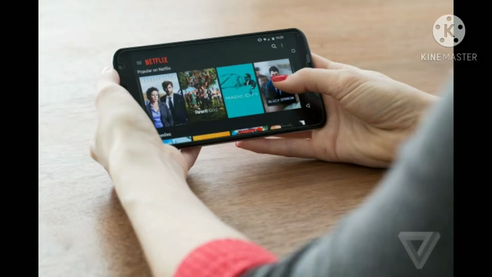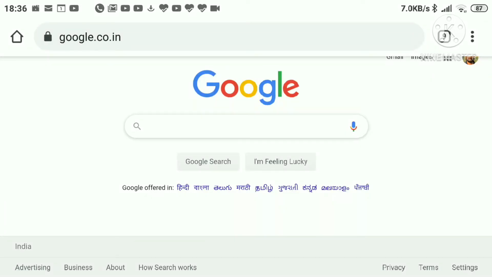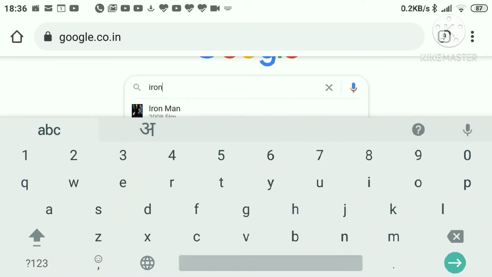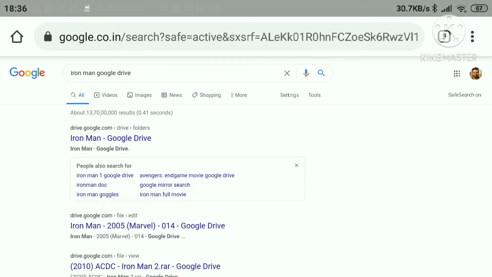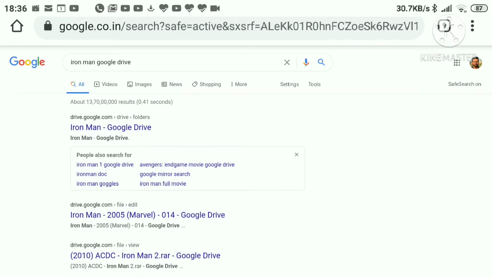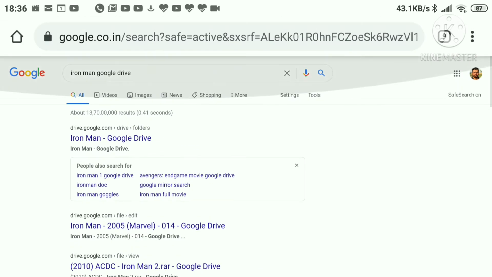So friends, sometimes we have to watch a movie and we straight away go to Google and search that movie's name. We go through some websites, but the websites are spam. To download the movie, go to Google, type the movie's name, and type Google Drive next to it. You can easily download the movie and watch it. This trick is amazing for downloading movies.